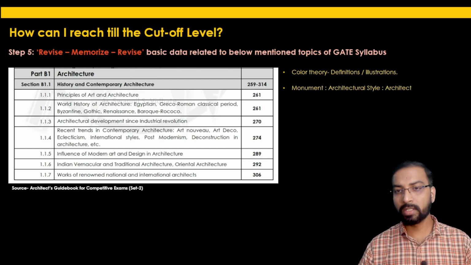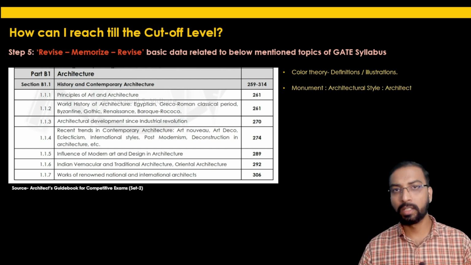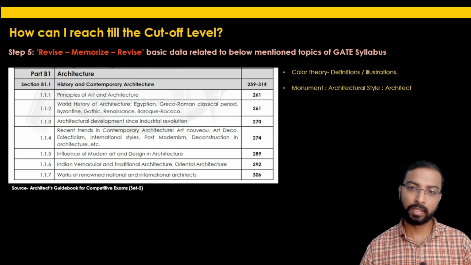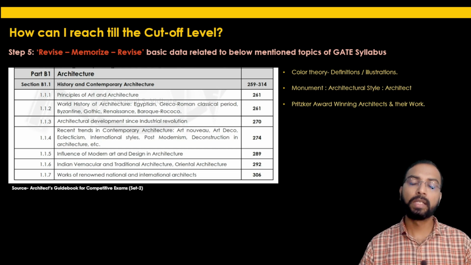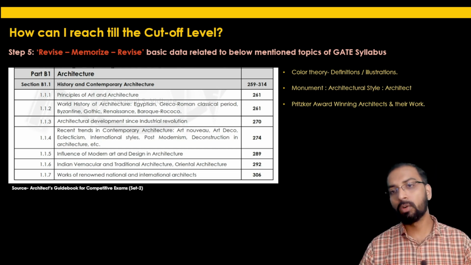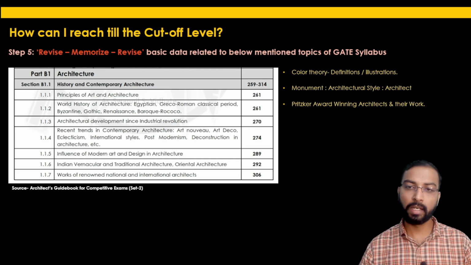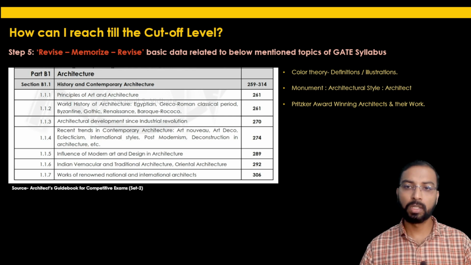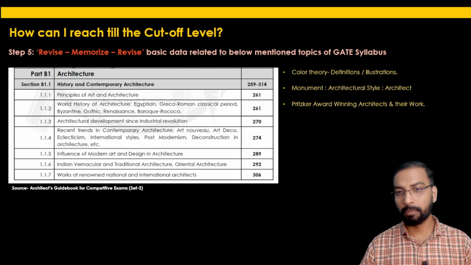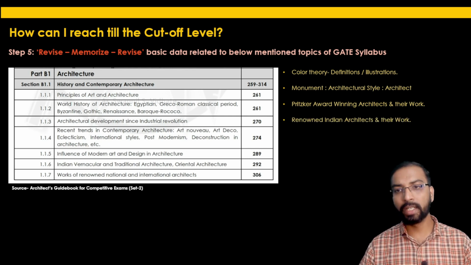Then there are various historical monuments, their architecture style and the respective architect. One must know this, and this data must be by heart for the candidate appearing for GATE Architecture and Planning. Then Pritzker Award winning architects and their work. Generally, questions related to architects and their work consist of award winning architects in this section. So please go through their works, and also the renowned Indian architects, like the post-independence ones, and their respective work in this section.